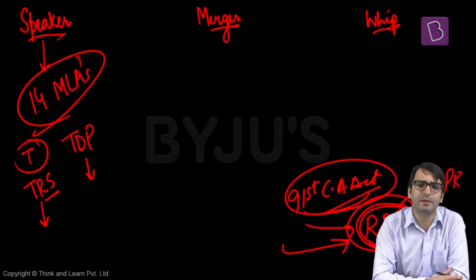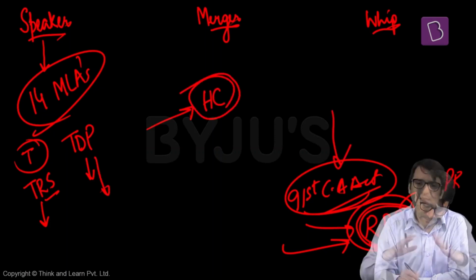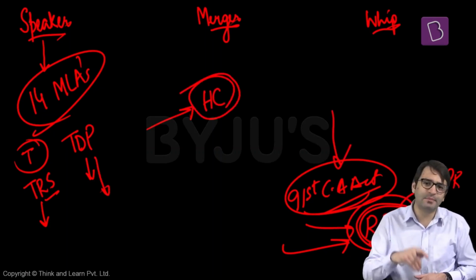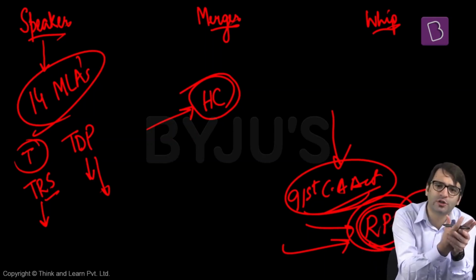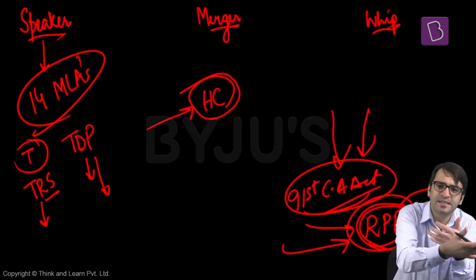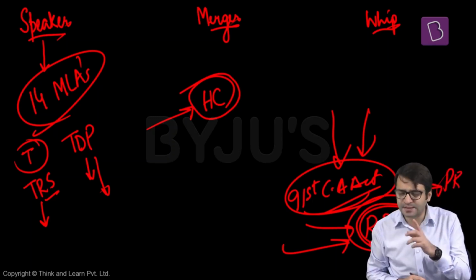And many people thought that we should petition the court. We should petition the Andhra Pradesh High Court. Then this question was answered by the government itself. The government said that Mr. T. Srinivas Yadav has not resigned from the TDP. When he has not resigned from the TDP, there is no question of disqualification. There is no question of violating the 91st Constitutional Amendment Act because he has not resigned from the TDP. Fair enough. If he has not resigned from the TDP, clear.